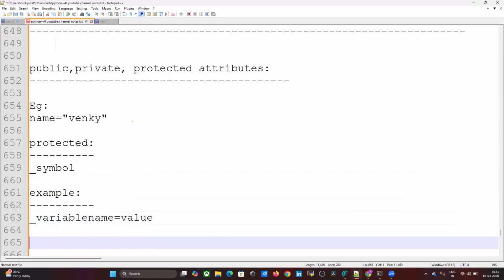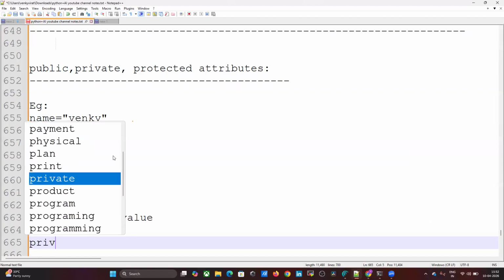That is called protected. Protected variables can be accessed within the class. From outside of the class, only child classes can access them. That is called protected. What is next? Private variables.